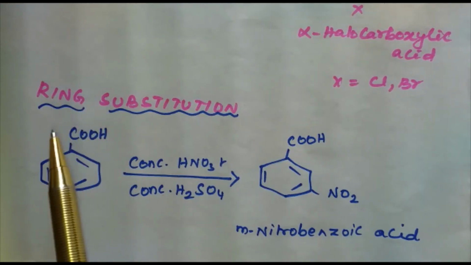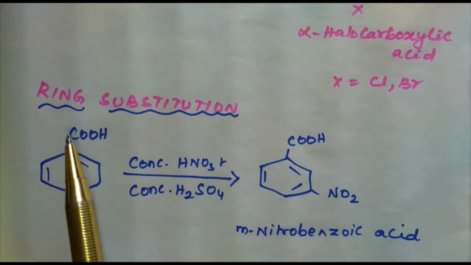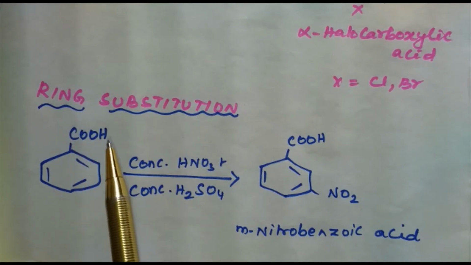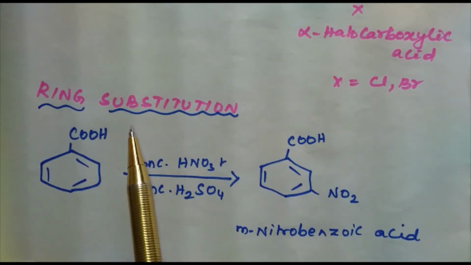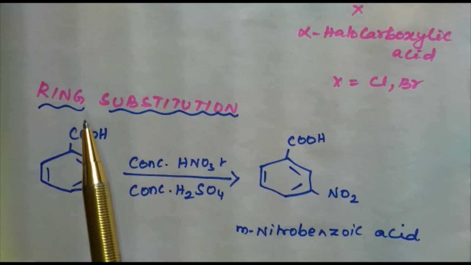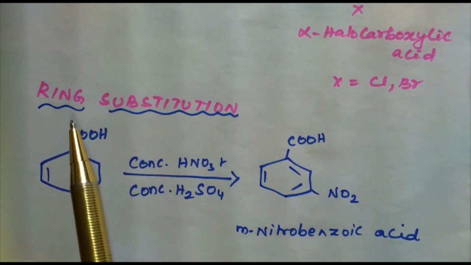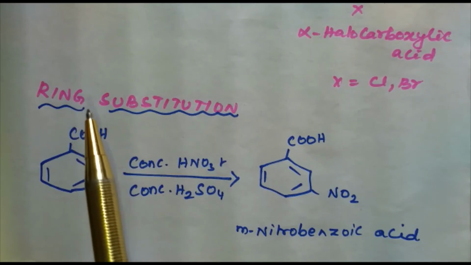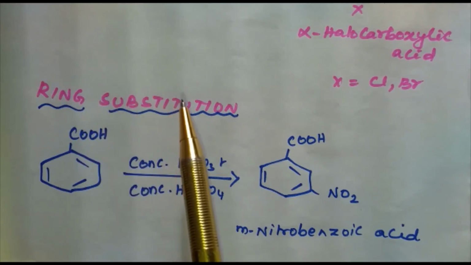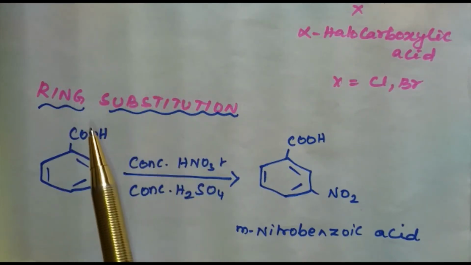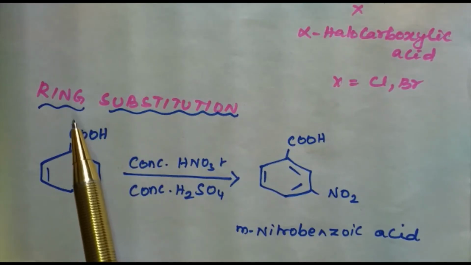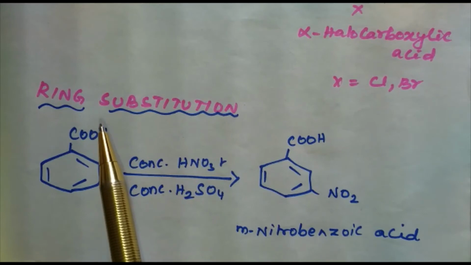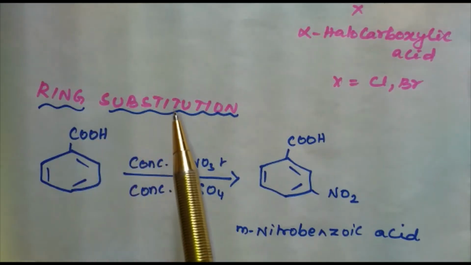Why do these aromatic carboxylic acids not undergo Friedel-Crafts reaction? This is because the carboxyl group is deactivating, and the Friedel-Crafts catalyst, aluminum chloride, which is a Lewis acid, gets bonded to the carboxyl group. That's why aromatic carboxylic acids do not undergo Friedel-Crafts reaction. This is an important question.